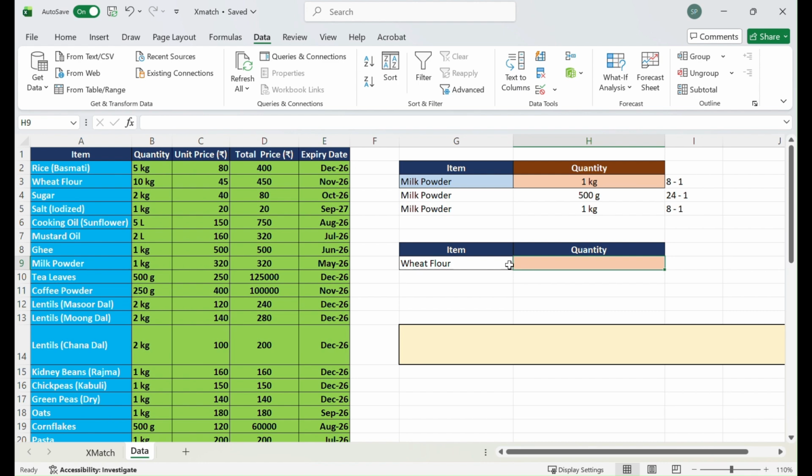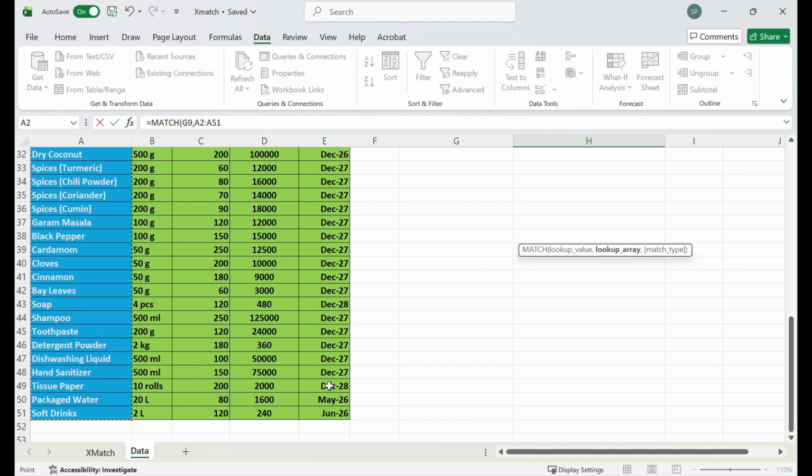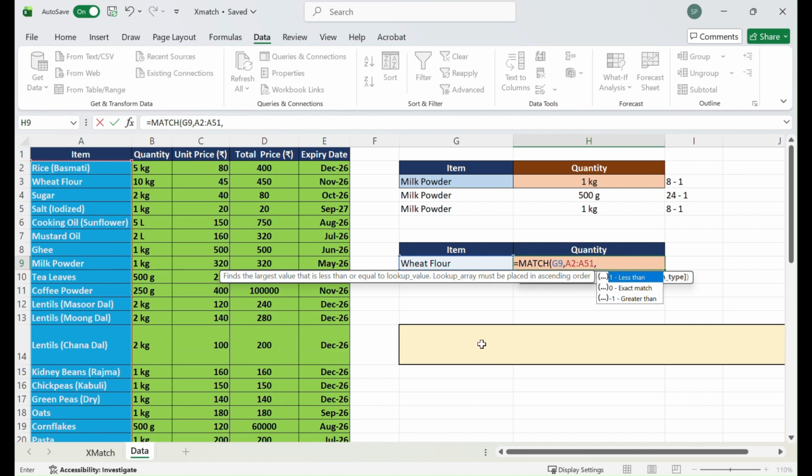But before we jump into XMATCH directly, let's have a quick recap of how the MATCH function was working for us. If I type MATCH, after that I have to give a lookup value that is available in the G9 cell. Then we have to find out where the value exists in the table, so it is in column A. In these fields, we have the values, so I have selected the array. And then I have to specify that we need the exact match.